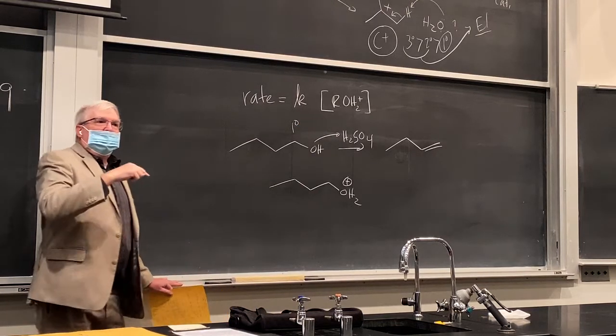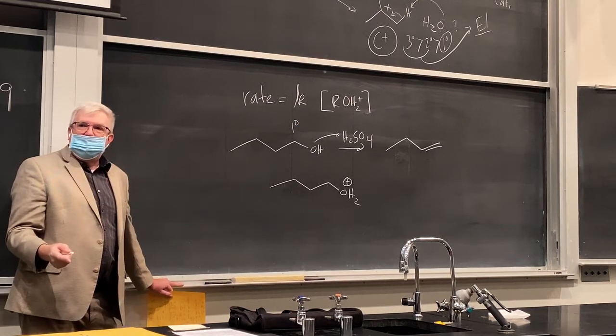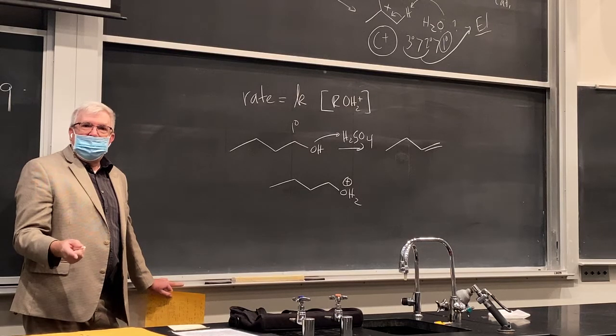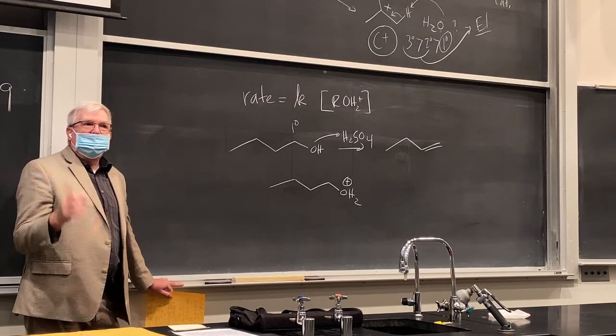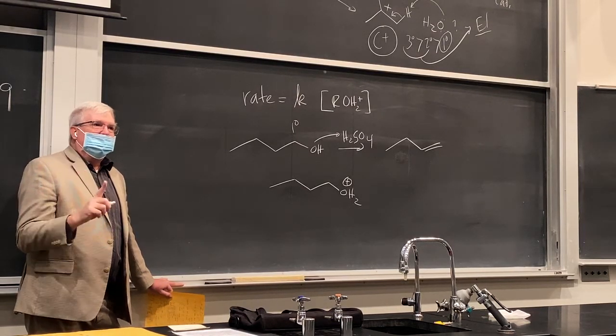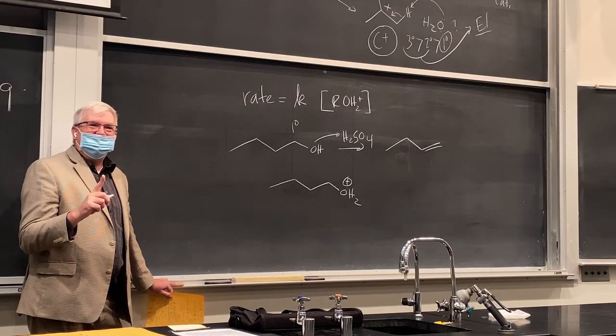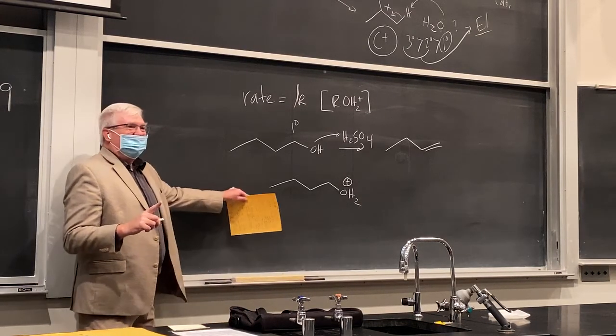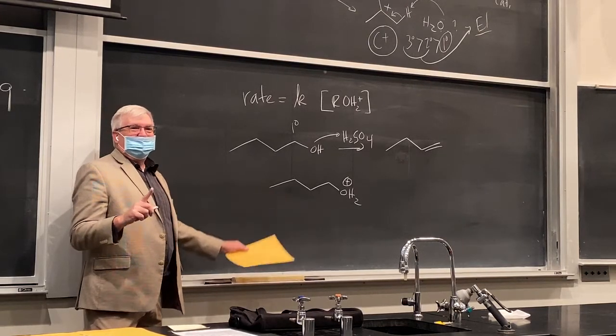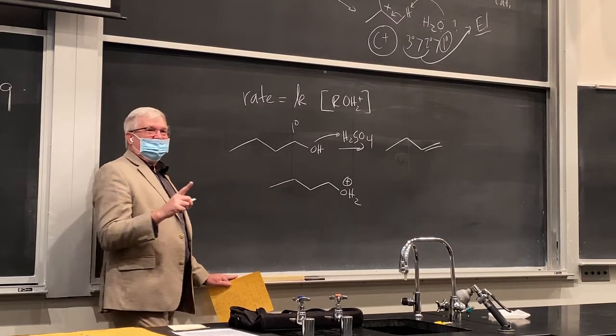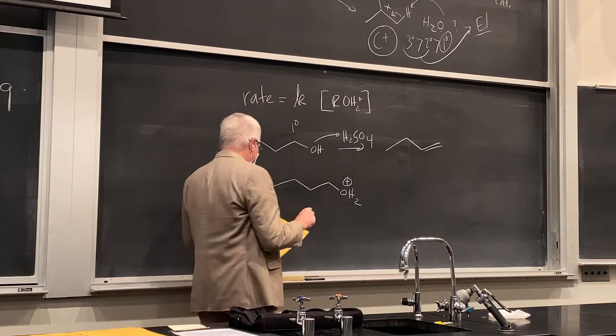So you could think, well, we'll just ionize off water and give our carbocation, eliminate the beta proton, and we're good, right? Nope. What's the problem with that mechanism now that we just did if it's primary? What's the big problem? Yeah, the stability of the carbocation. So it's not going to go through that, okay?